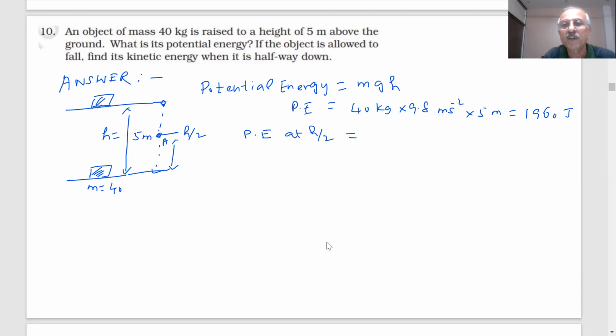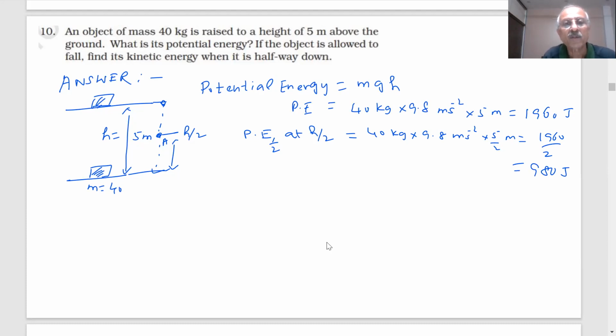This was height 5 meter, 40 kg, 9.8 meter per second square, 5 by 2 meter. 1960 by 2, how much is it? 980 joules. So the potential energy at halfway is 980 joules, student.